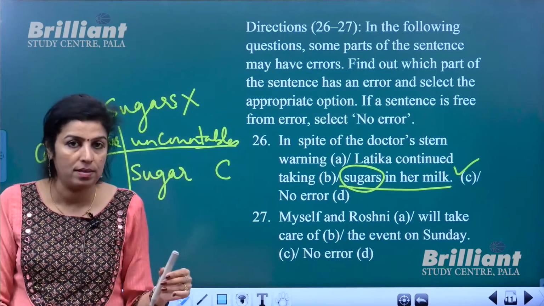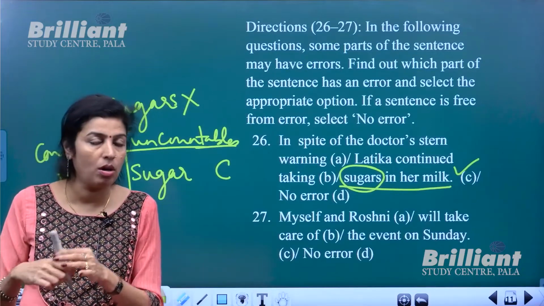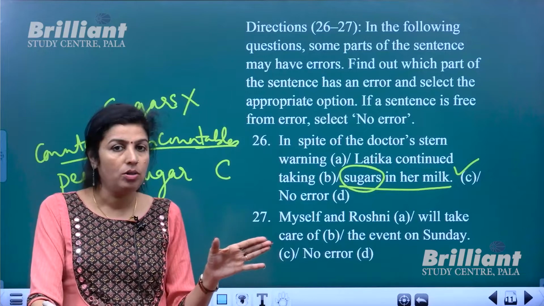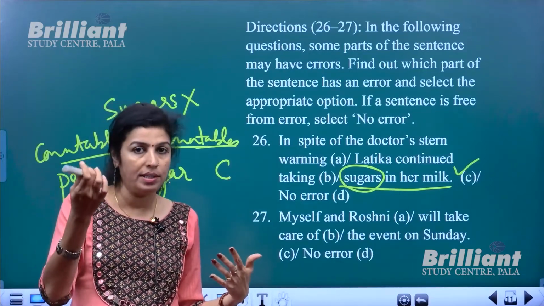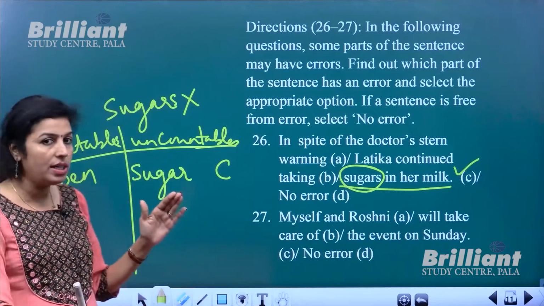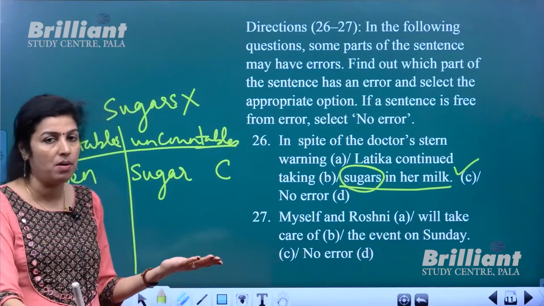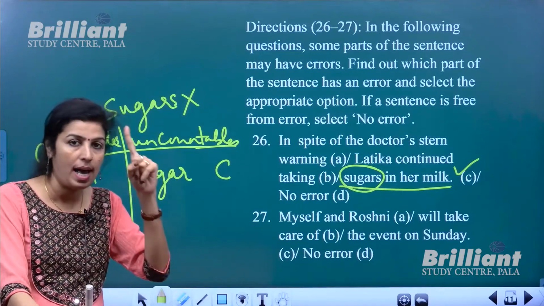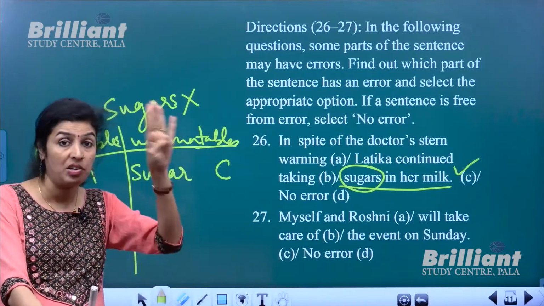I have three pens. Likewise, I can use any number to show the quantity of pens that I have. Okay. So whatever is counted in terms of number, those are countable nouns. 1 apple, 2 apples, 3 apples, 100 apples, etc.